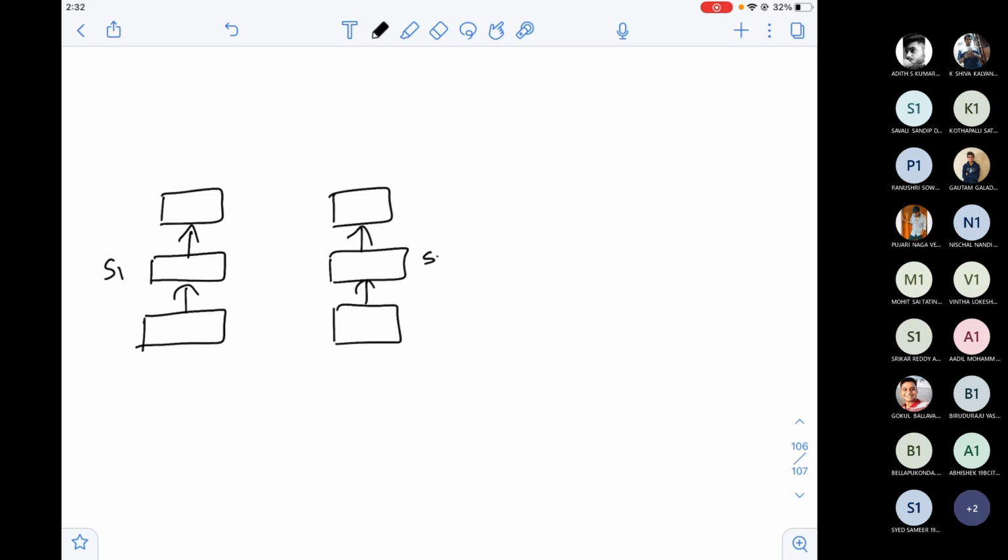This is S1, this is S2, connected by W. This is U, this is V, this is U, this is V, and it goes on. These architectures will be there. Now let us write the equations for S2.